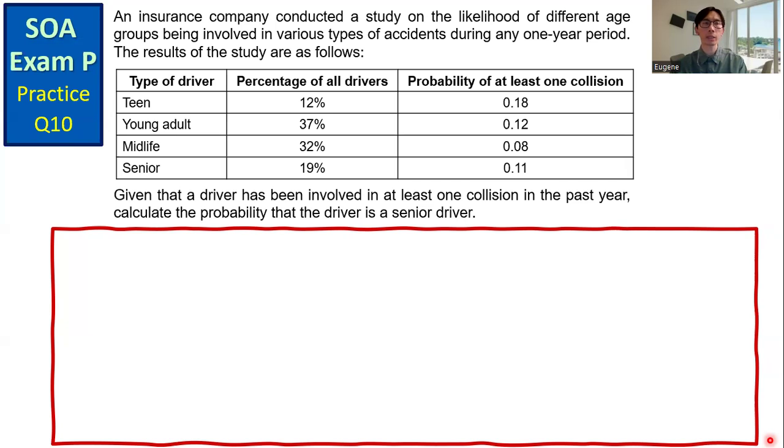SOA Exam P practice question number 10. An insurance company conducted a study on the likelihood of different age groups being involved in various types of accidents during any 1 year period. The results of the study are as follows.